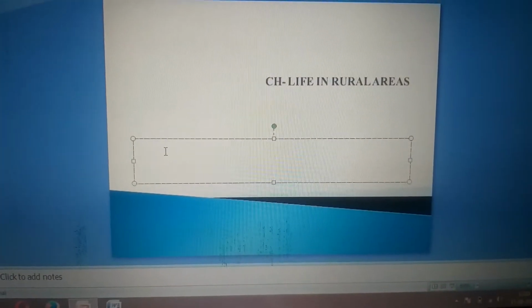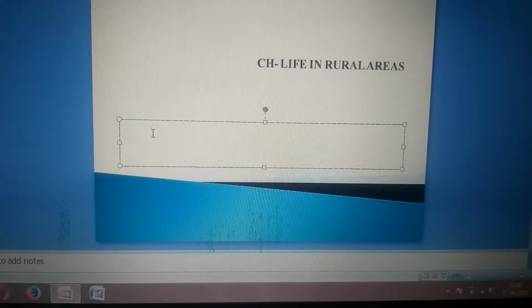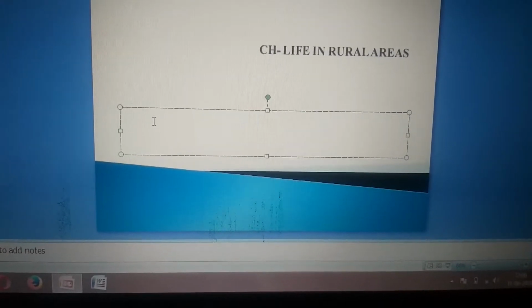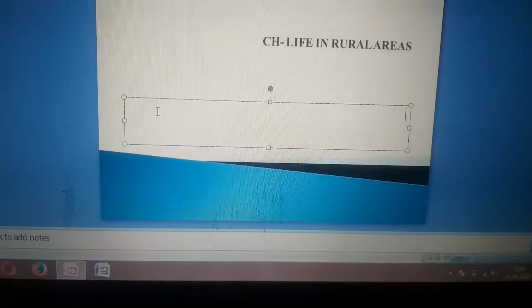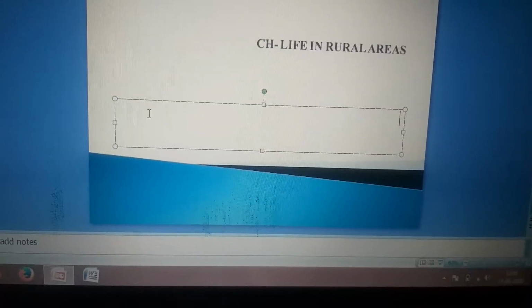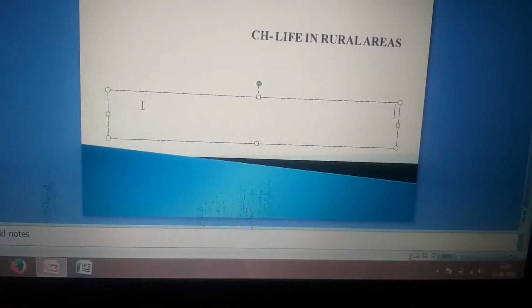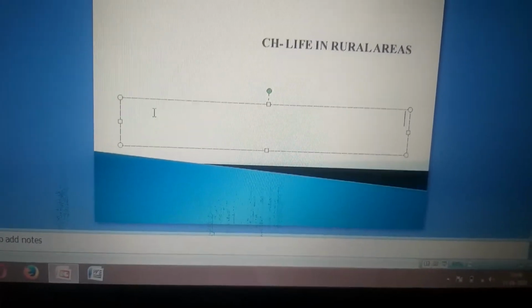We started the third chapter in the previous lecture. We have done that before the arrival of the British, villages were self-sufficient units and farmers had their own land and a very small amount of revenue they had to pay to the king, and during a natural calamity, the king gave concession to the farmer.